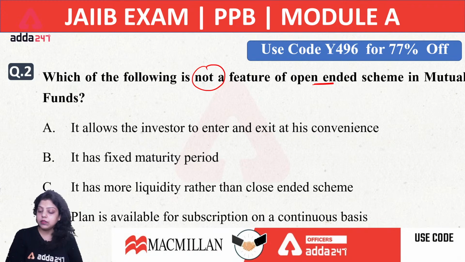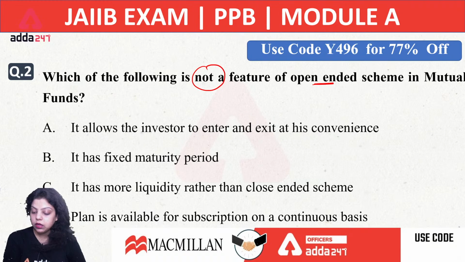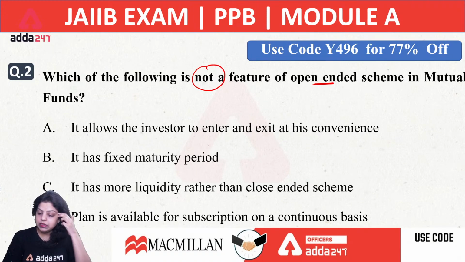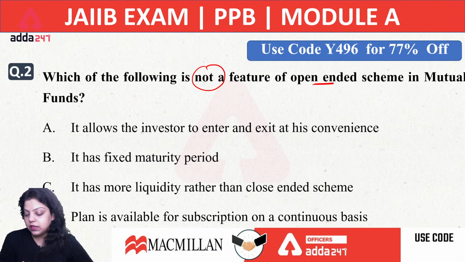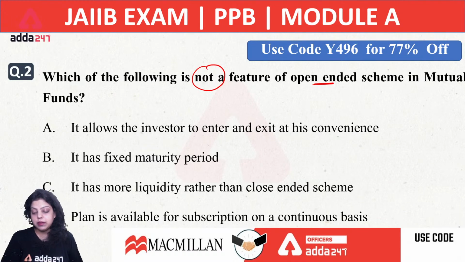So what will be the answer of the second question? A, B, C or D? Samriddhi saying B, Anantha saying B, Gitanjali saying B, Venkat saying B, Shrikant saying B. Everyone is going with B option.